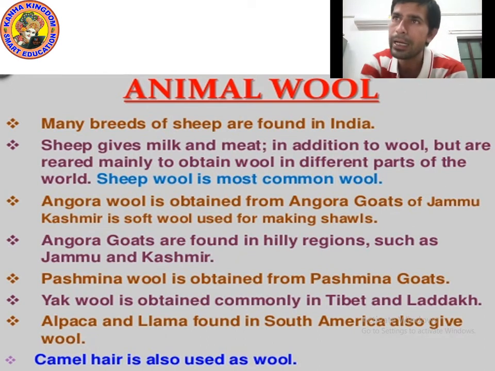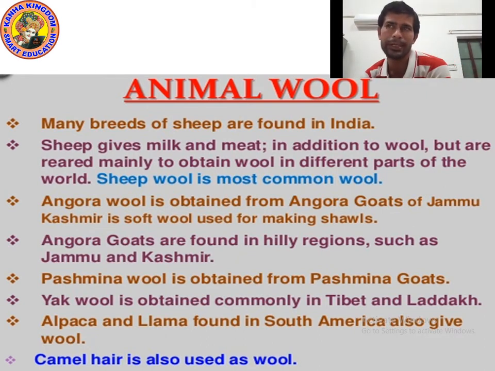The Angora goat is found in Jammu and Kashmir, and the wool of the Angora goat is used for making shawls.